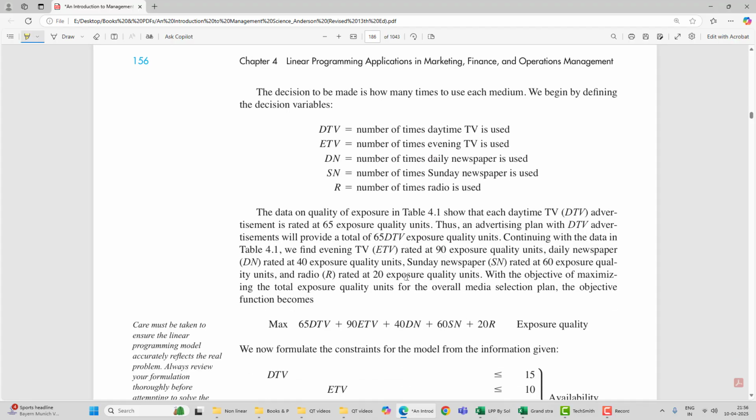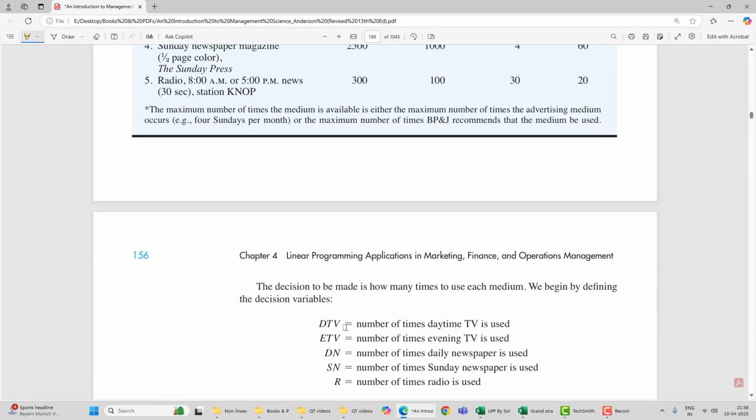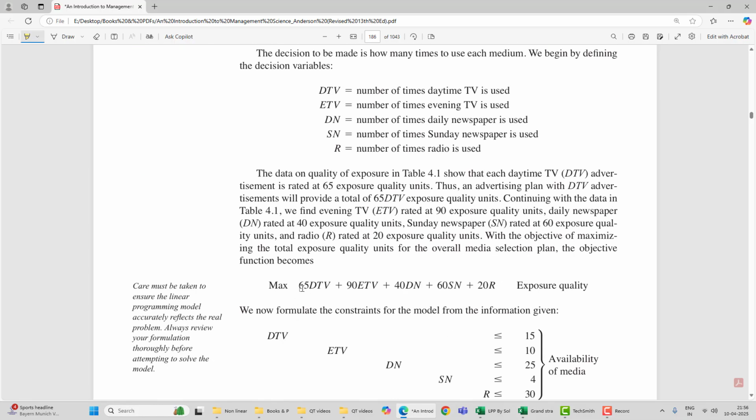Now, our objective is to maximize the exposure units. This is the equation for exposure units, because the last column is 65 for daytime. So 65 into DTV, the number of times daytime TV is used, will be my total exposure units from daytime TV, plus 90 into ETV plus 40 into DNB, and so on. This is the total exposure quality units which the campaign will achieve.